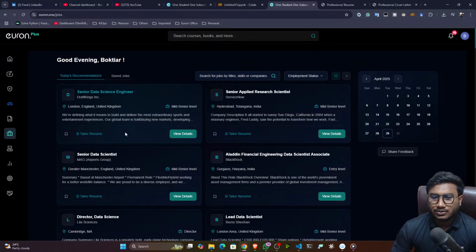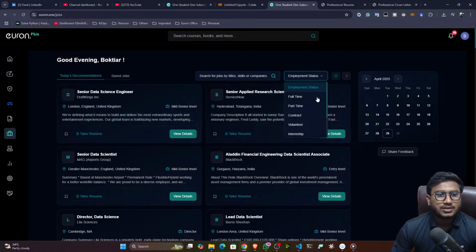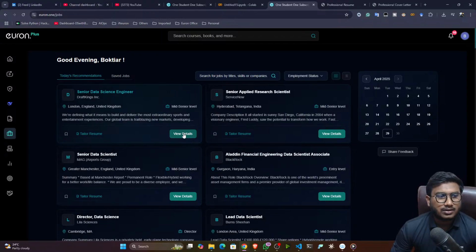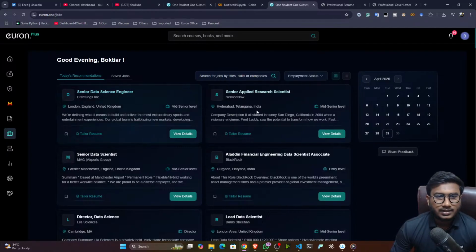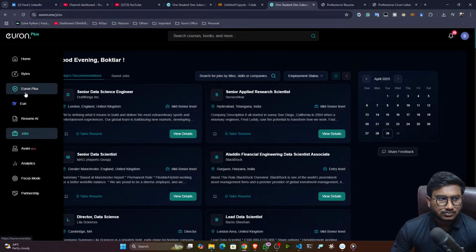Okay, as per, let's say, your interest, it will suggest you different jobs, whether it's remote jobs, whether it's contract based, whether it's part-time, whether it's an internship. Okay, so every kind of job would be visible, and from here you can apply for the jobs. Okay, directly you can apply for the jobs. And if you don't have the resume, you can also generate the tailored resume from here only. So everything in one place, guys. Okay, everything in one place. You just need to learn how we can use that properly.